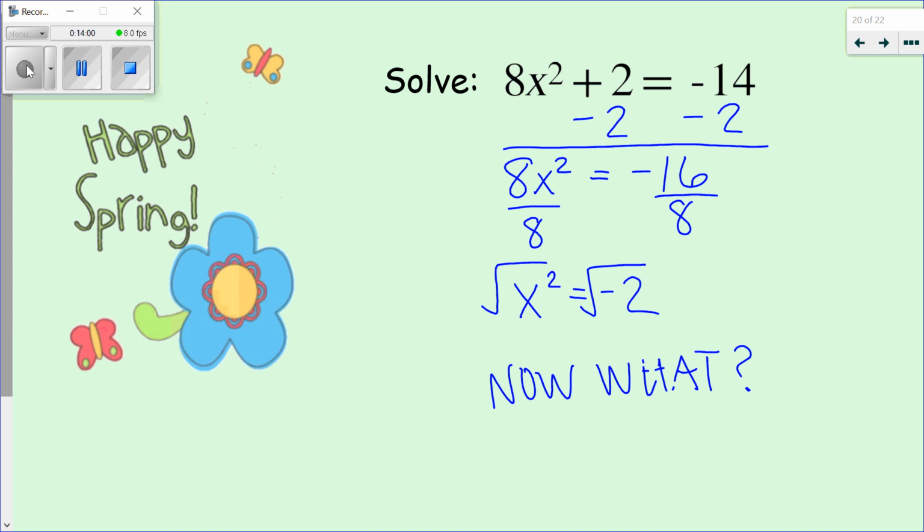Did you get stuck? I got stuck, and this is why. Because when I got to this step where I did the square root of both sides, I'm trying to do the square root of negative 2. Well, what number times itself is a negative? There isn't anything that you can multiply by itself to get a negative, right? I can't do a negative times a negative because that's going to give me a positive. Can't do a negative times a positive because those are 2 different numbers. I can't multiply anything by itself to get a negative number.